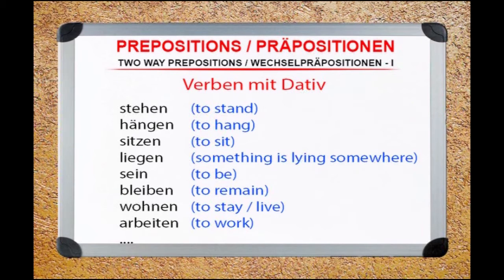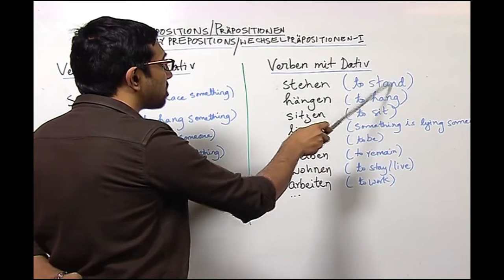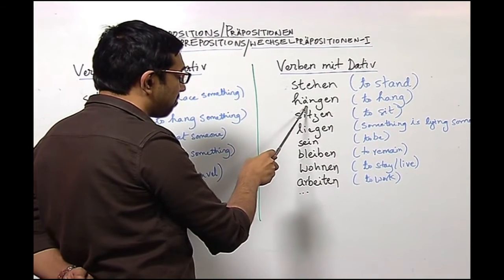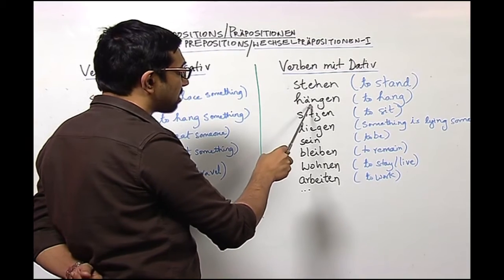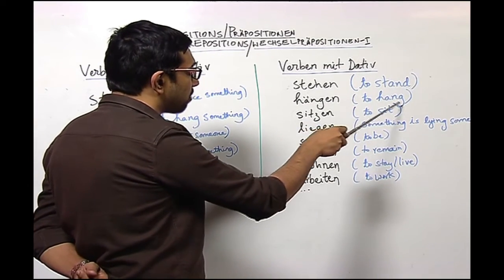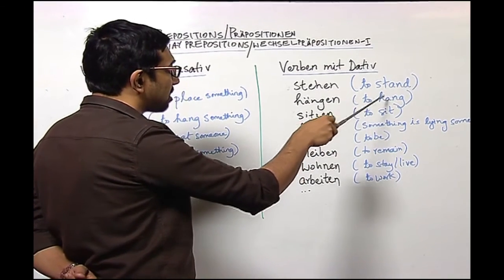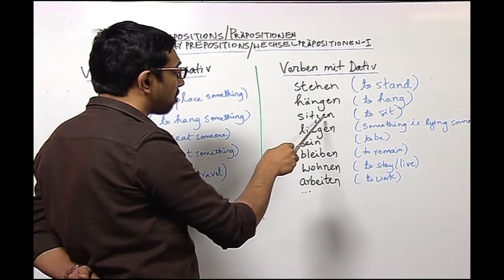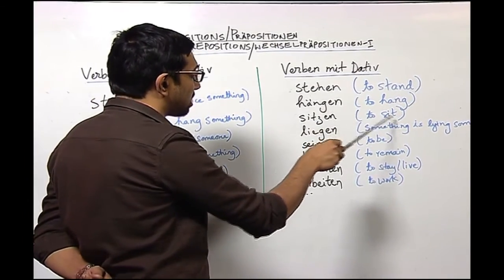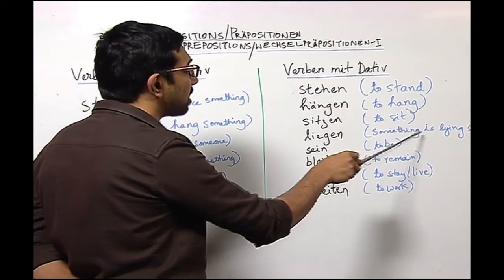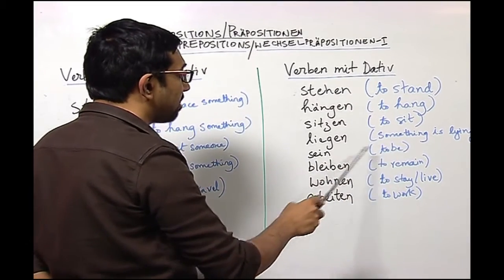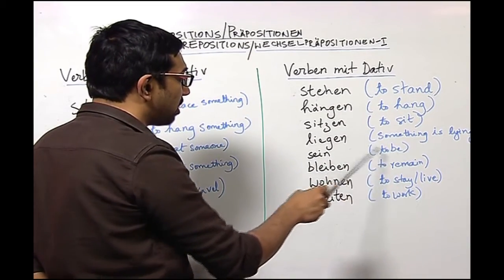Now, let us look at the verbs with dative, which I have written as Verben mit Dativ. Now, the verbs here are stehen, which means to stand, hängen, which is a verb from the previous category, which also means to hang, but it is in this context in a different meaning. Sitzen, to sit. Liegen, something is lying somewhere. Sein, you are already familiar with this verb, to be.